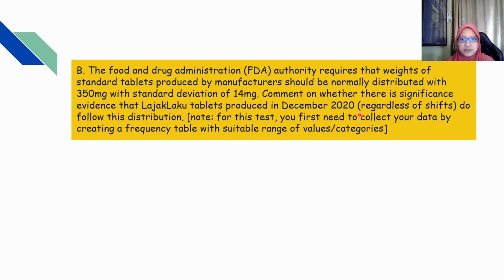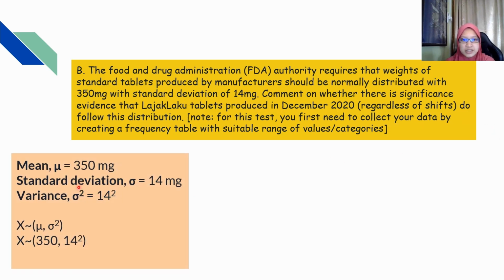The question B asks whether there is significant evidence that Lajakkuruih tablets produced in December 2020 regardless of shifts do follow the normal distribution with mean of 350 mg and standard deviation of 14 mg. So we know that the mean is 350, standard deviation is 14 and the variance is 14 squared. And then we put it into this form.